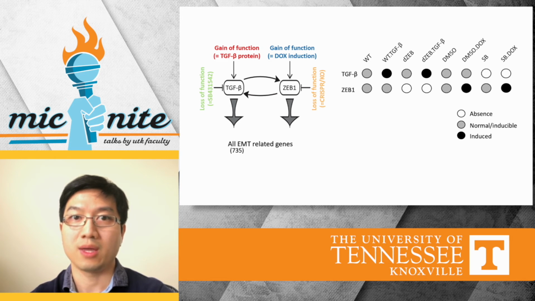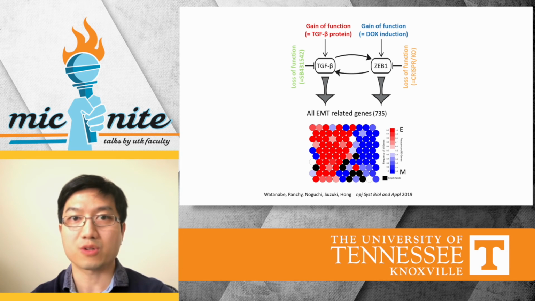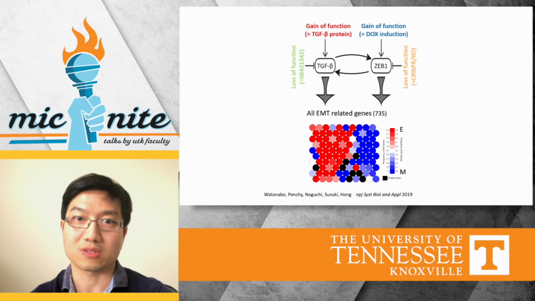And with this high-throughput measurement, we used a machine learning technique called self-organizing map that assigns each of the EMT genes to one of these nodes. We first verified that this technique can reasonably separate the known E and M genes.